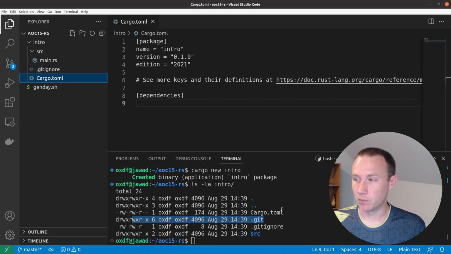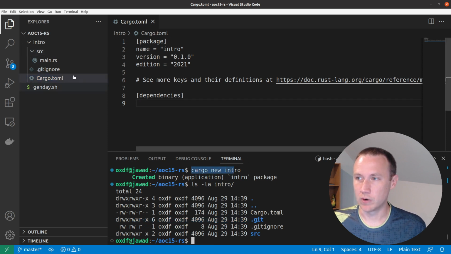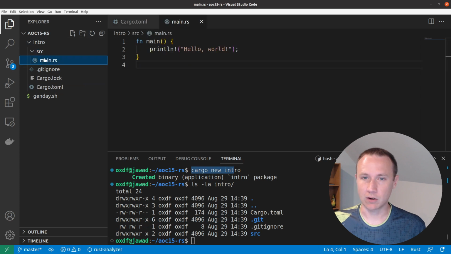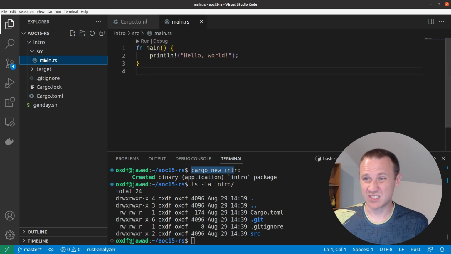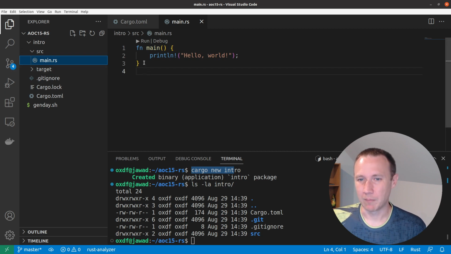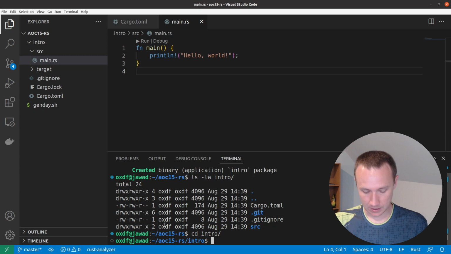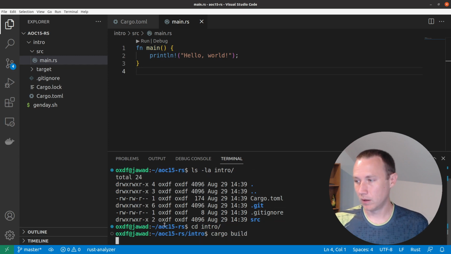So with this cargo new intro, we also created a source folder, and in there is main.rs. And this is nice and simple: every time you create a new project, you get a free Hello World application with it. We will take a look at this in more detail in just a second. But first, we're going to go into the intro folder and do cargo build.